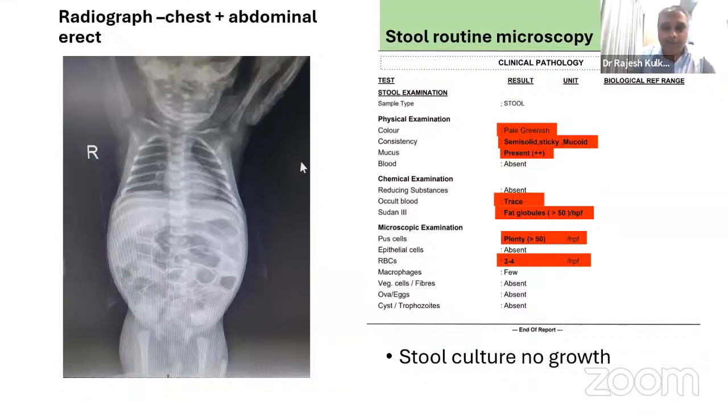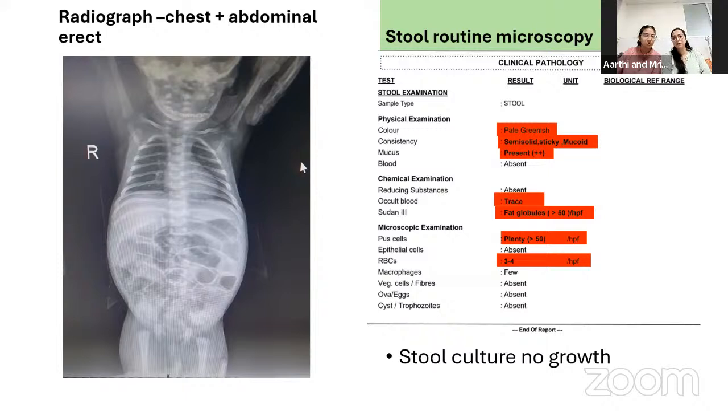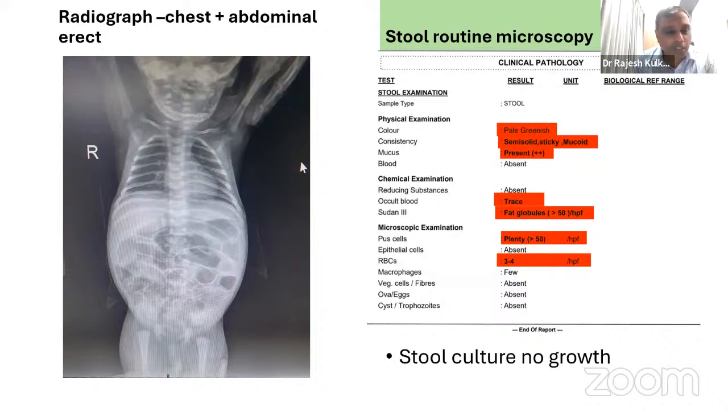What about the X-ray? Postgraduates again? So there's gaseous distension of the abdomen. The bowel loops are dilated, sir. All right. Okay. Anything else?